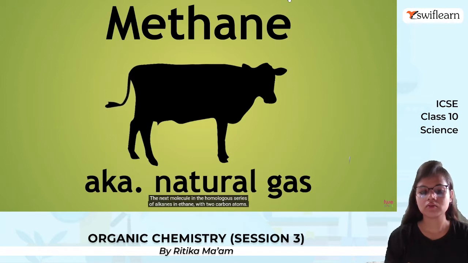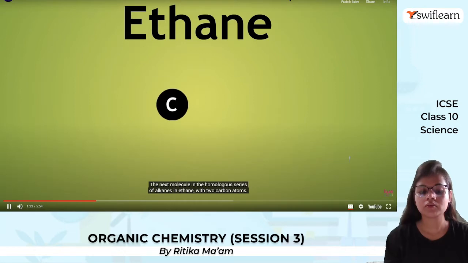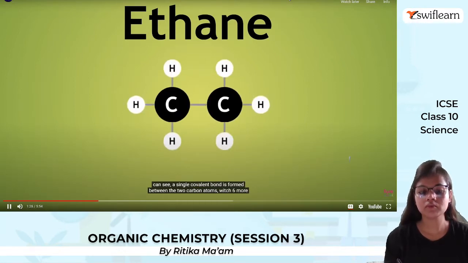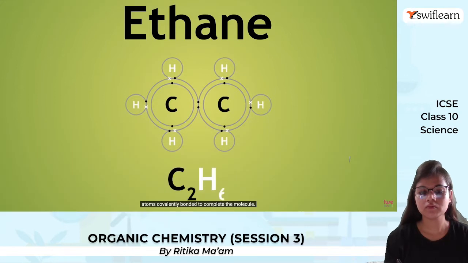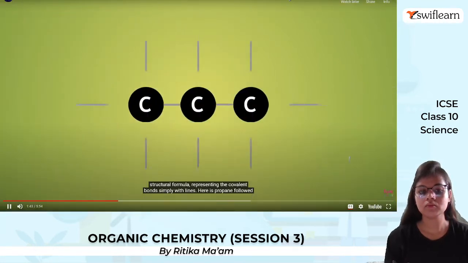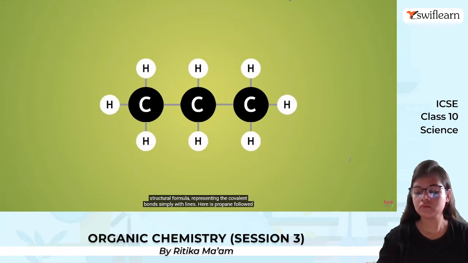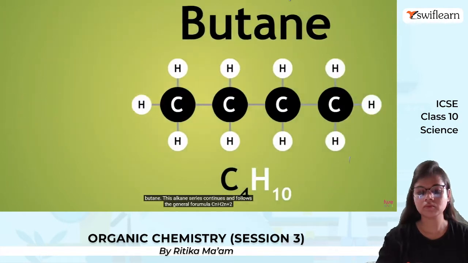The next molecule in the homologous series of alkanes is ethane with 2 carbon atoms. As you can see, a single covalent bond is formed between the 2 carbon atoms, with 6 more hydrogen atoms covalently bonded to complete the molecule. Now we understand the way these molecules are bonded, we can show the next molecule in displayed formula, representing the covalent bonds simply with lines. Here is propane, followed by butane.